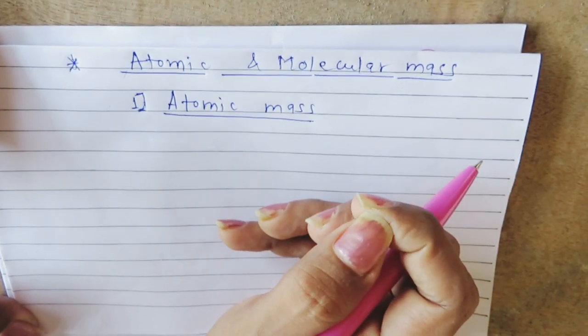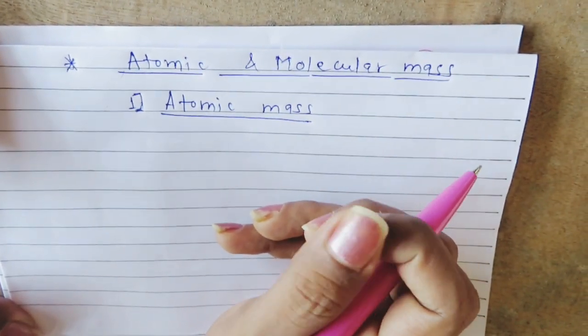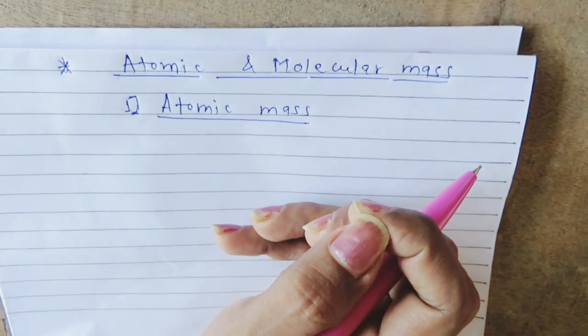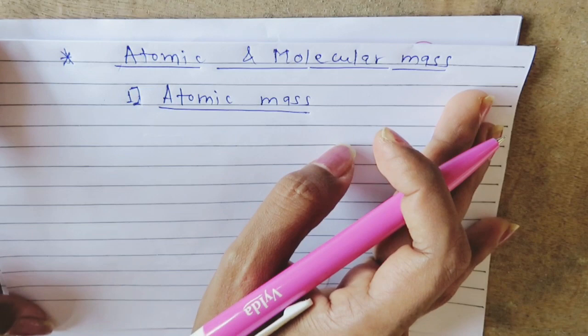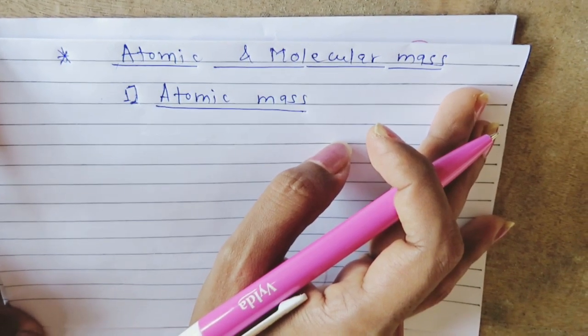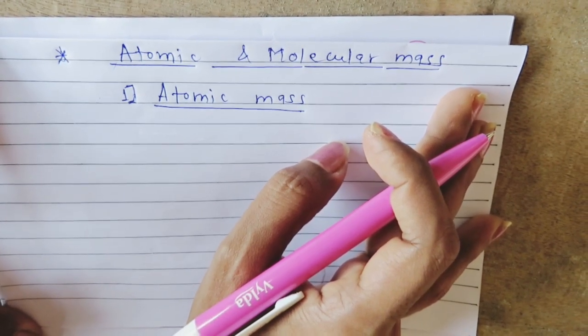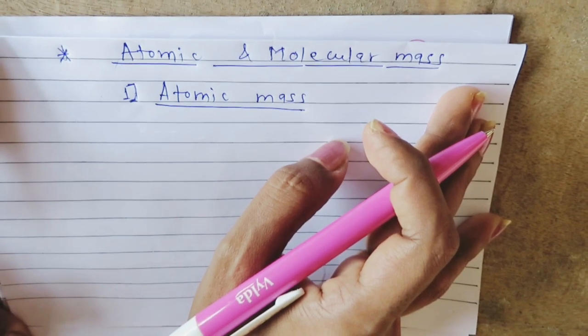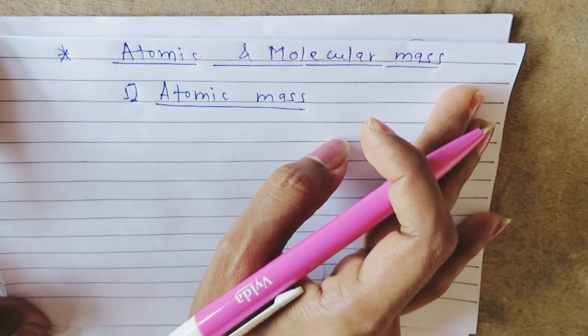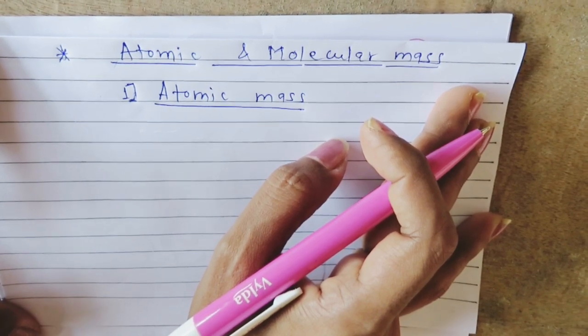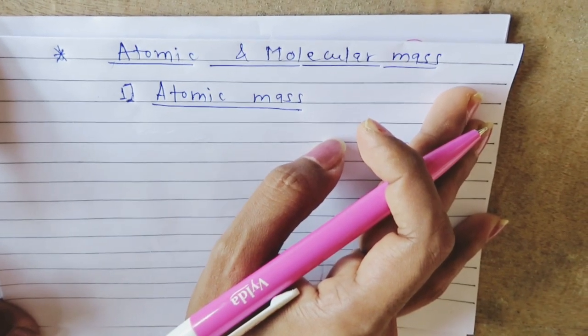But nowadays, the atomic mass of an atom is determined relative to the mass of one atom of carbon 12. Carbon 12 is one of the isotopes of carbon. This mass is accepted by the IUPAC system. In this system, an atom of carbon 12 is assigned a mass of exactly 12 atomic mass units.